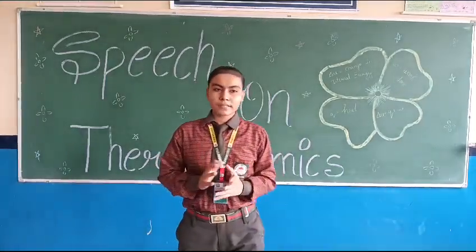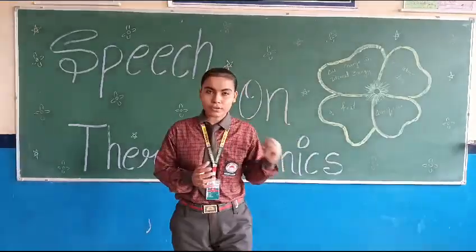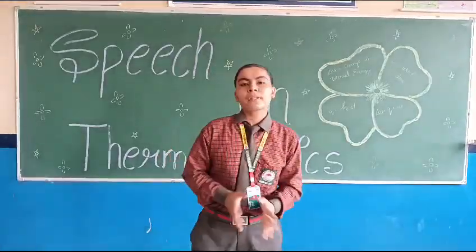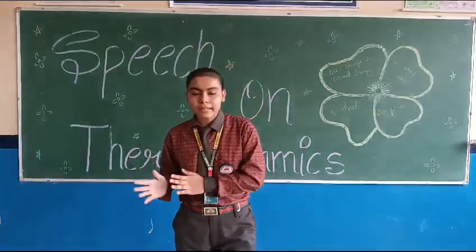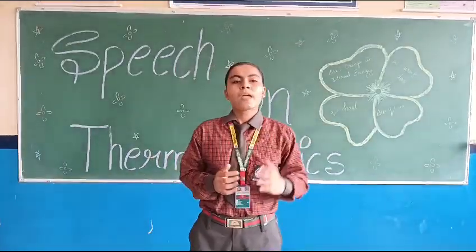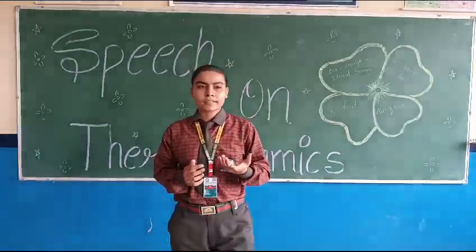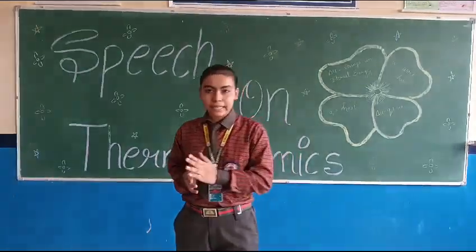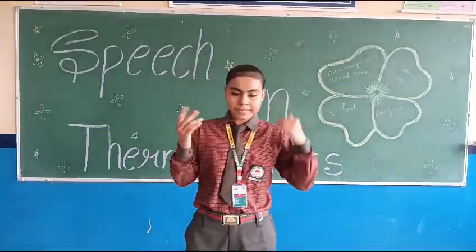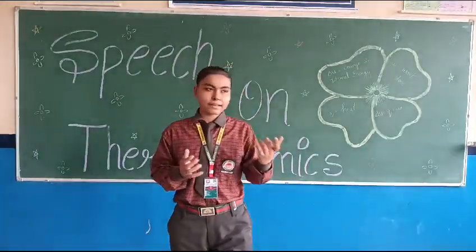Now the thermodynamic terms. There are three thermodynamic terms: system, surrounding and universe. The first one is system. A system is the specific part of the universe which is under experimental investigation. For example, the human body is a live example. Inside the human body, reactions are taking place internally, and this is classified as a system. The next one is a room, etc.